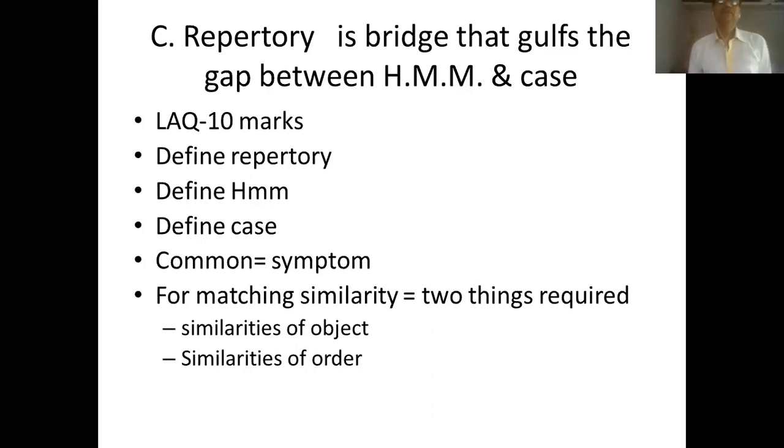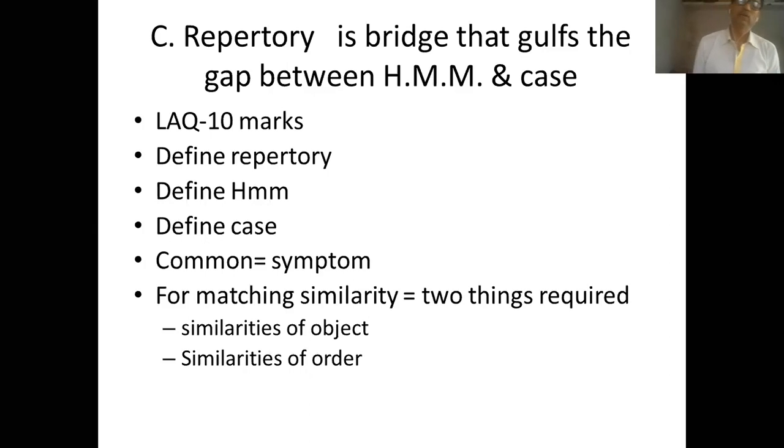It is always required that we match similarity between the case and a drug of the homeopathic materia medica. Now, whenever we have to match something, two things are required. One is similarity of object. That means you cannot compare a parrot with a lion, isn't it?